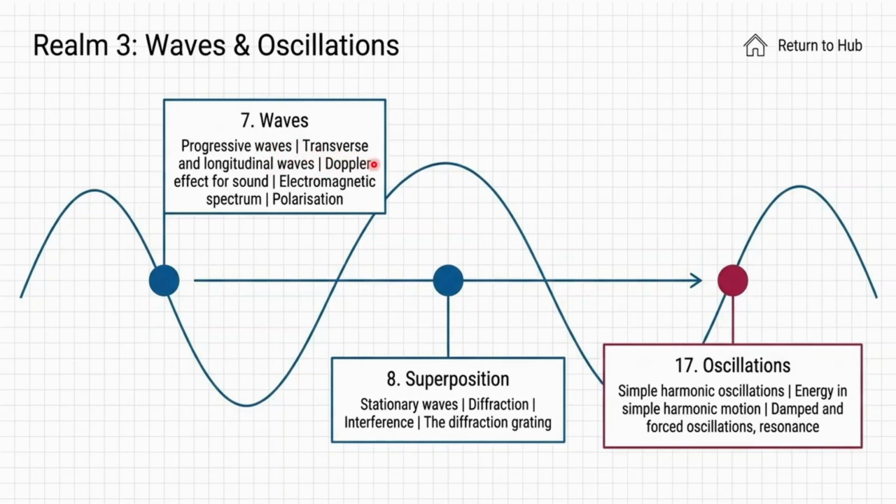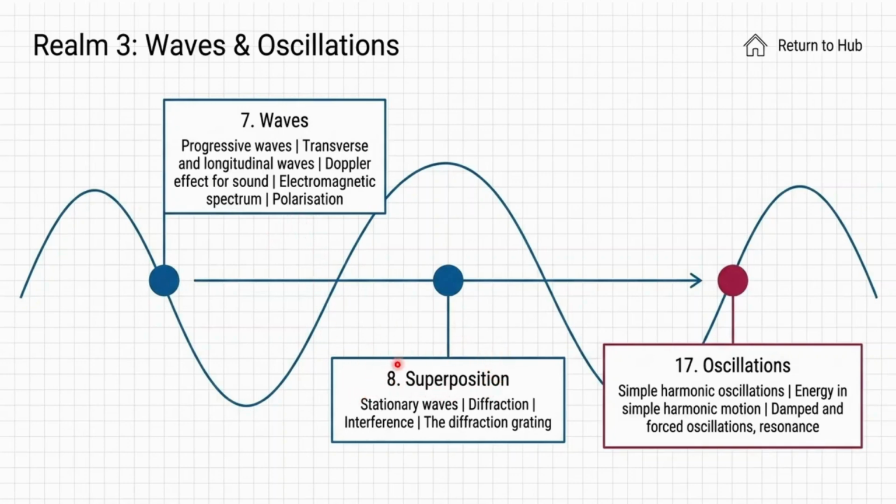Now we will learn about transverse and longitudinal waves. What are the properties of them? We will learn the Doppler effect of sound, which is a very important phenomenon in waves. Now, the electromagnetic spectrum. We also learn about the electromagnetic spectrum. And last, the polarization of waves.